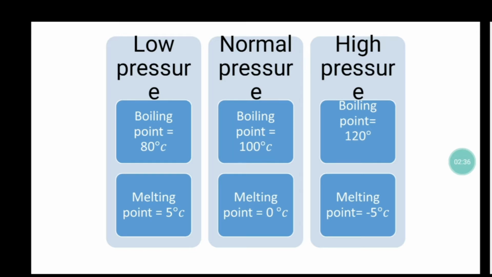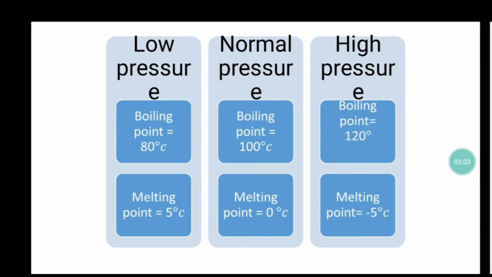Now if we move on to the low pressure, what do we see? We see that the boiling point is decreased from 100 degrees, it has reduced to 80 degrees Celsius, 70 degrees Celsius and so on. As we decrease the pressure, the boiling point will decrease, and the melting point goes from 0 to plus 5, plus 4, plus 3, like that.